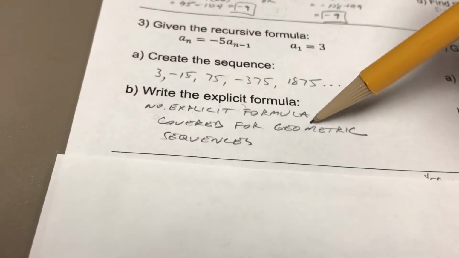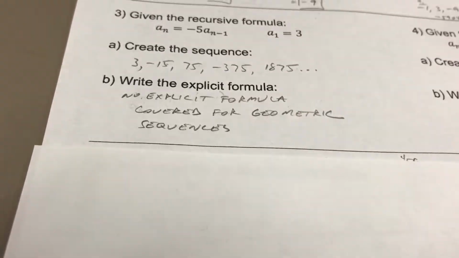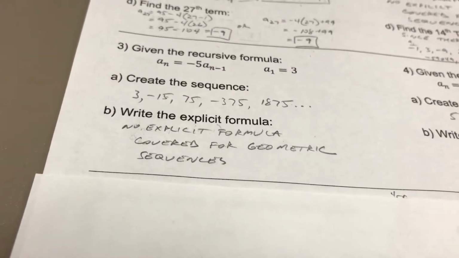But again, write the explicit formula. Well, since you're multiplying, that is a geometric, and we don't have an explicit formula for that the way we studied it. So you just leave it like that.